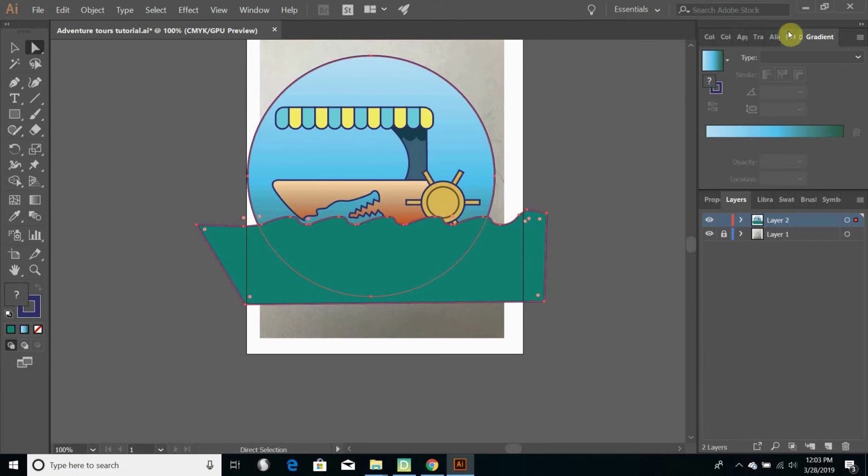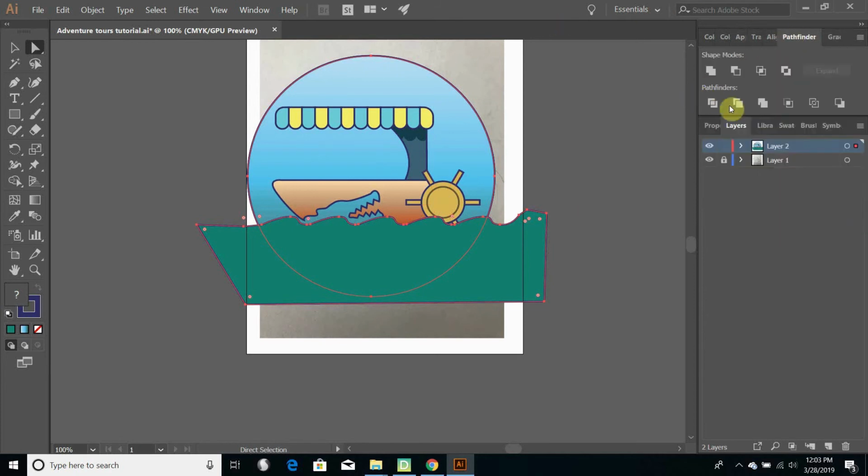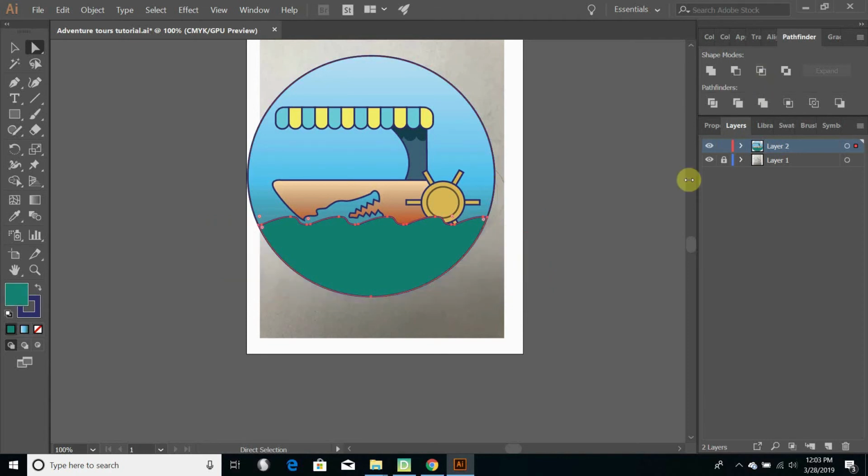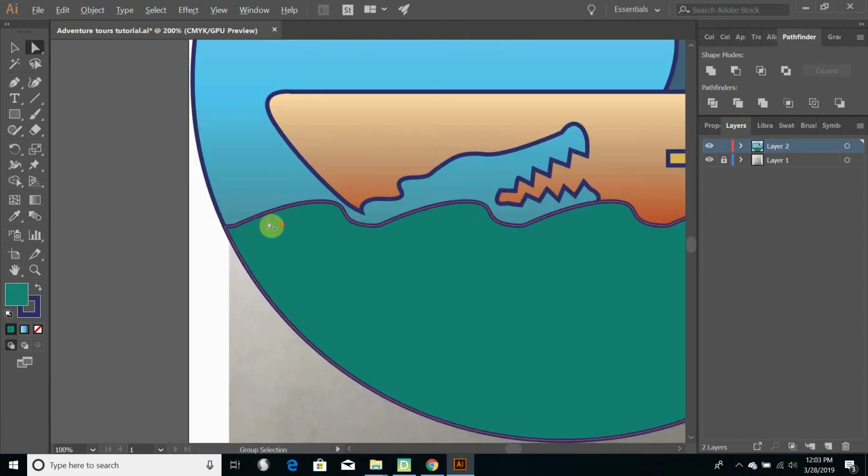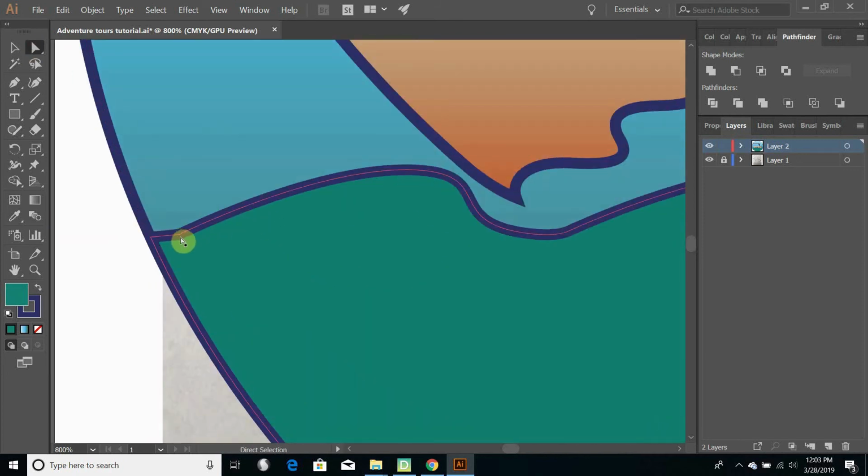I'm going to use my Pathfinder tool again, and I want the area where they overlap, where they intersect right there. And I'll click that, and my circle fits beautifully, or my waves fit beautifully inside of my circle. Alrighty. Sweet. There is a little thing that's bugging me right here. That. So let's make that beautiful.